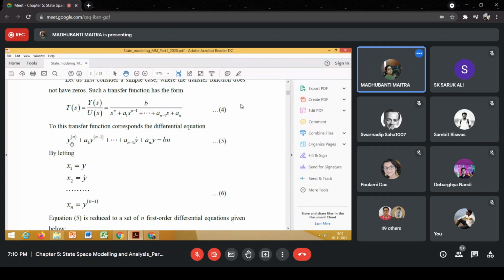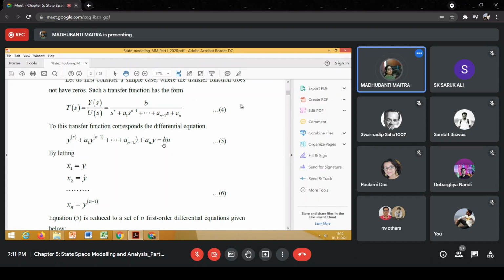Do you agree? Yes, ma'am. So xn dot, after transposition, is equal to minus an y minus a n minus 1 y dot minus and so on minus a1 d^(n-1) y by dt^(n-1) plus bu.